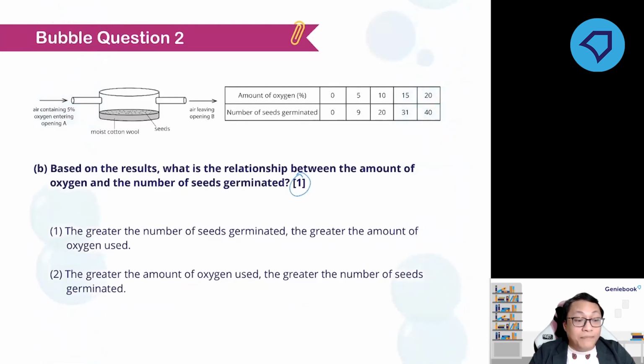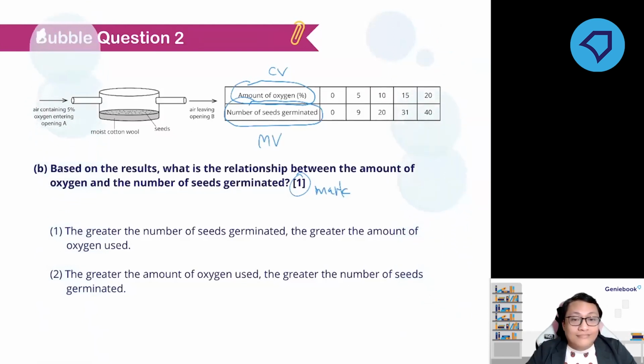Which is independent? Independent is the change variable, right? So the change variable is the amount of oxygen. Then the number of seeds germinated is the measured variable. How many people chose 3 or 4? Some people did choose 3 and 4. Okay, so what is the answer?